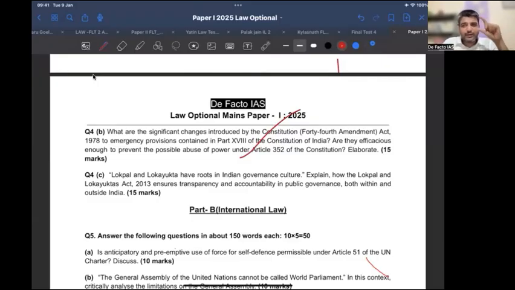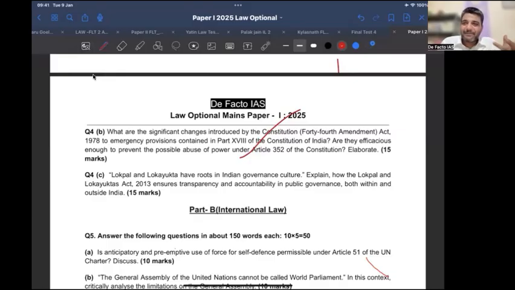So either in the main notification providing for emergency, you write that so and so is suspended, or you have a separate notification. So that legal point must be mentioned here. That was introduced by this 44th Amendment. Yes, is this point clear? But don't get confused. If in GS they ask you whether they get suspended, the answer is yes. Don't say that no, it is not automatic.